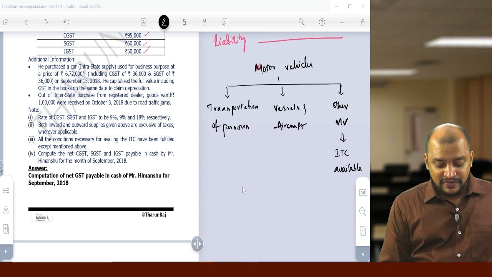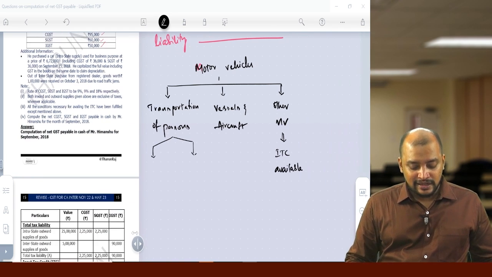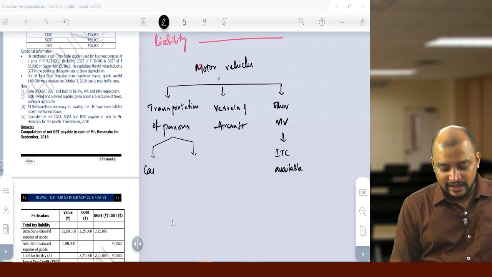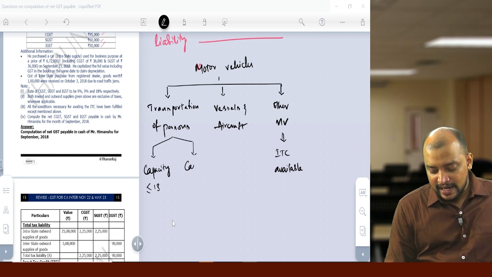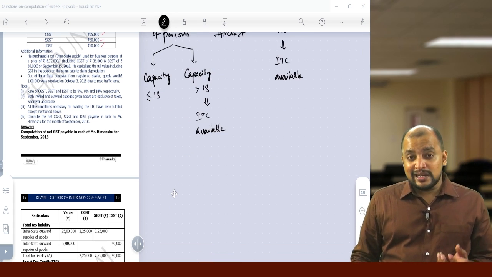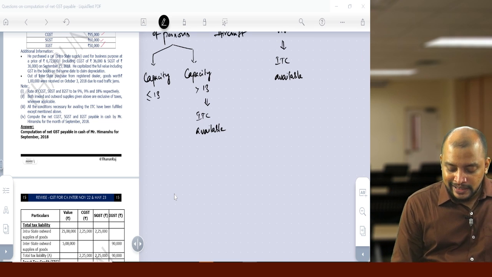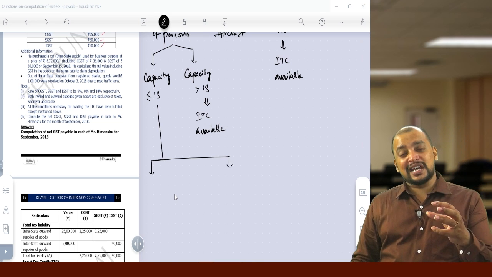Then motor vehicles for transportation of persons are divided into 2: capacity does not exceed 13 and capacity exceeds 13. Capacity does not exceed 13 including driver, I am talking about all the seats together. Capacity exceeds 13, ITC is always available. Capacity does not exceed 13 is again divided into 2. So we have 3 exceptions. In those 3 exceptional cases ITC is available.